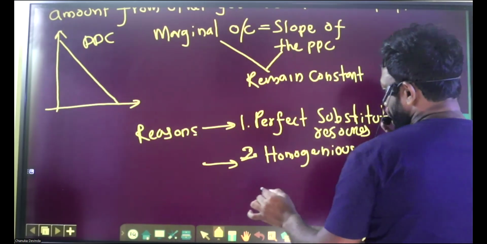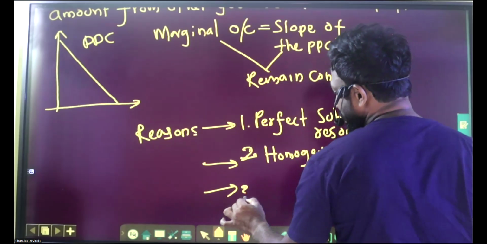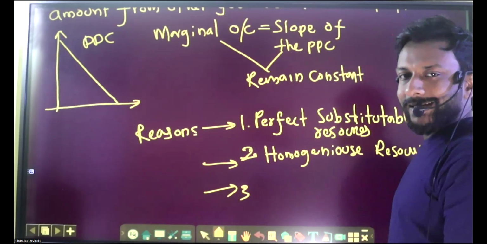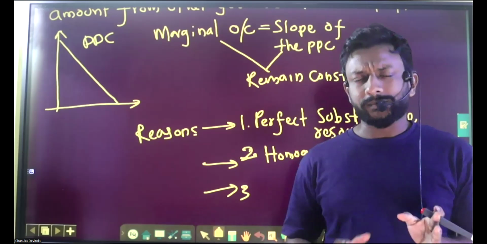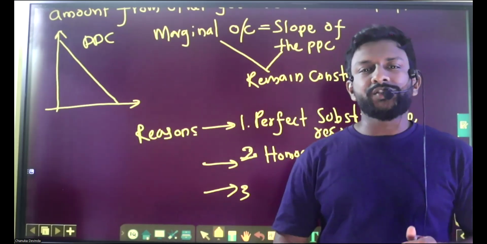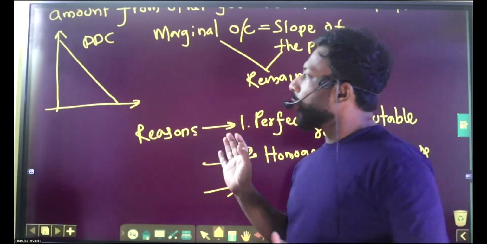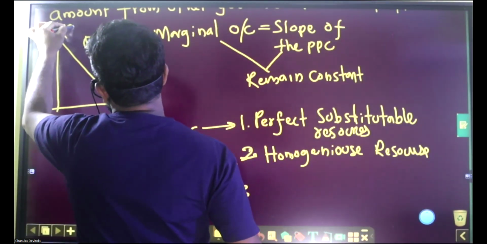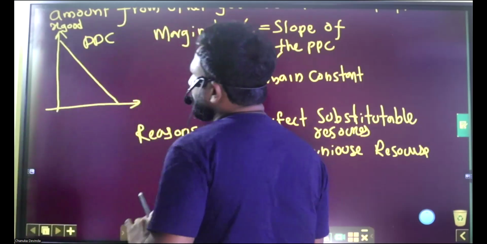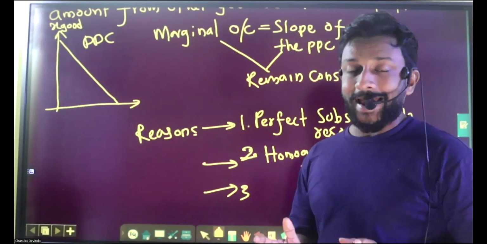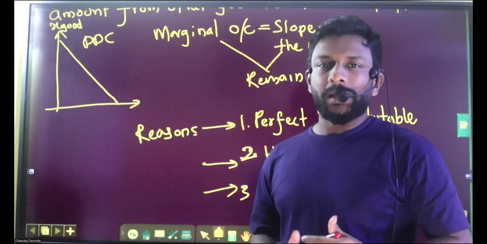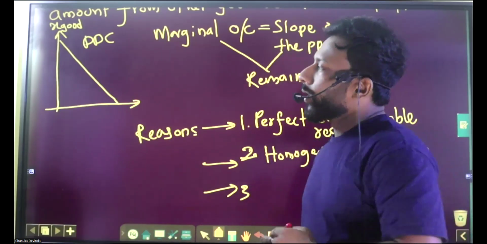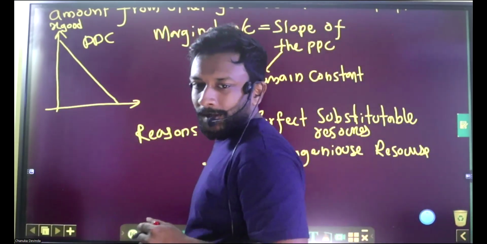And what is the third reason? It is technology. There are two goods. They need not be exactly X and Y; it may be whatever two goods.